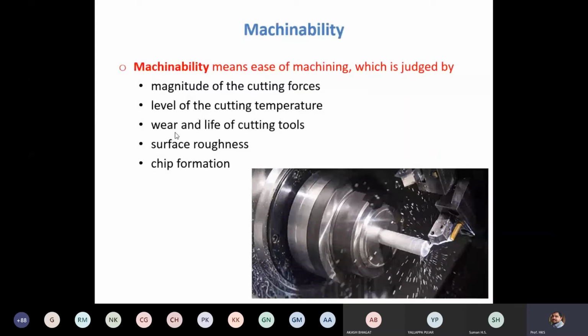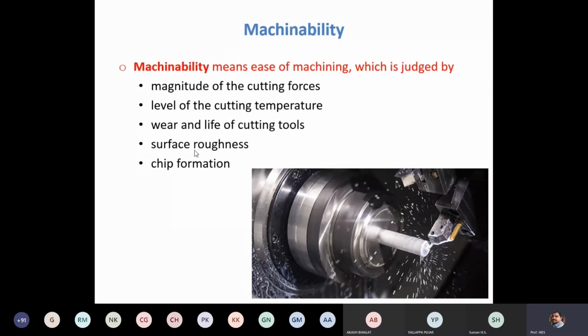Here we are going to consider the tool wear. If tool wear occurs slowly, that means the tool wears only after its prescribed tool life, then we consider that good machinability. If the tool wear occurs quickly in a smaller duration, then we say machinability is poor, or it is difficult to machine the work part. Next, life of cutting tools. Life of the cutting tool must be more. If you get longer life, that is an indication of good machinability.